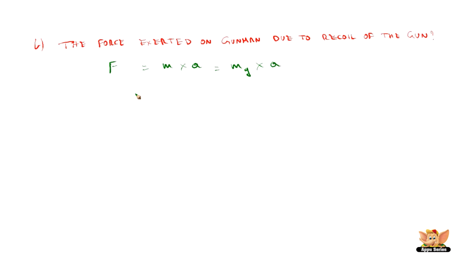We can find the acceleration from the first equation of motion. Vg is equal to u plus at, and in this case we know Vg, which we just found, which is 1 meter per second, and u is 0 because the initial velocity of the gun is 0, it is at rest, and t is given as 0.003 seconds.